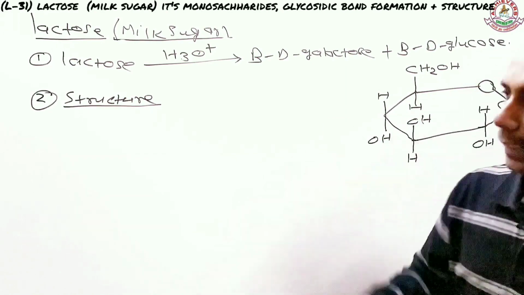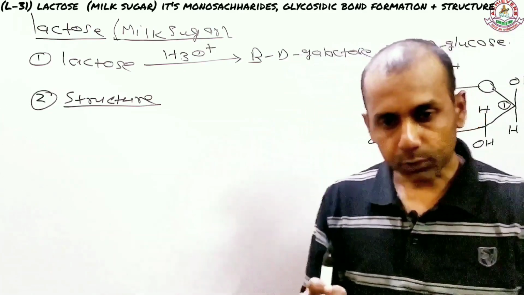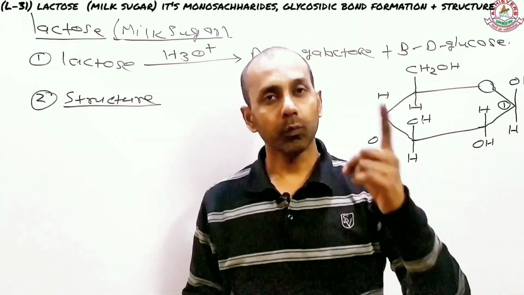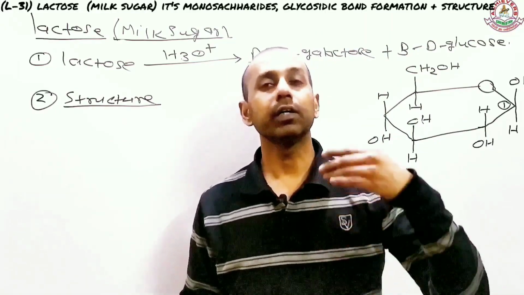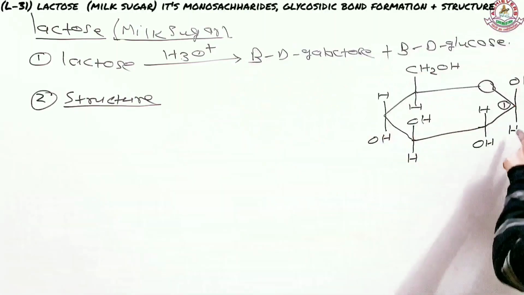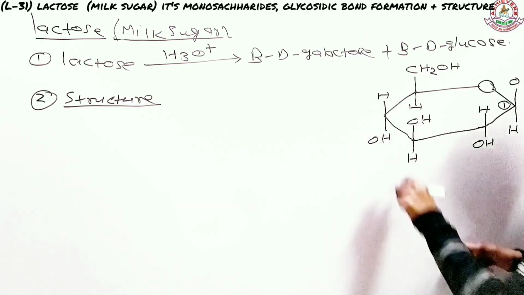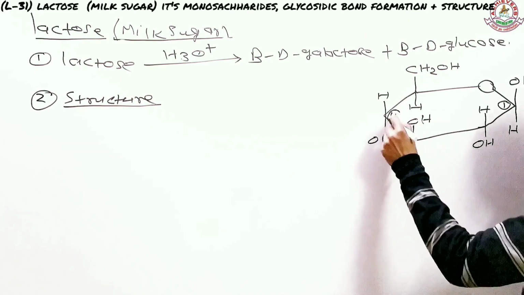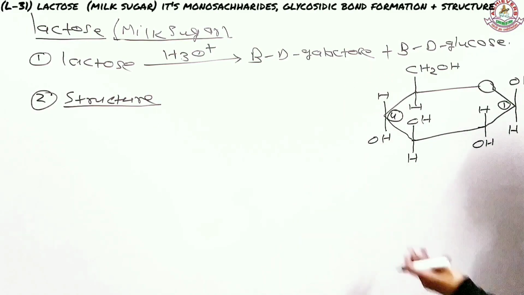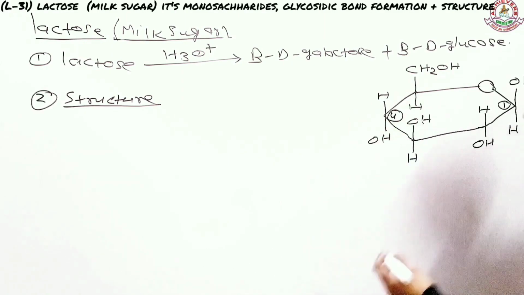Now before I draw the structure of beta D galactose, I will tell you galactose is a modified form of glucose where only the fourth carbon configuration is different from that of glucose. So what I will do is change the configuration of this particular carbon, 1, 2, 3, 4. I will flip this OH and H in the opposite way, so that you will obtain galactose. So let me draw the galactose here.